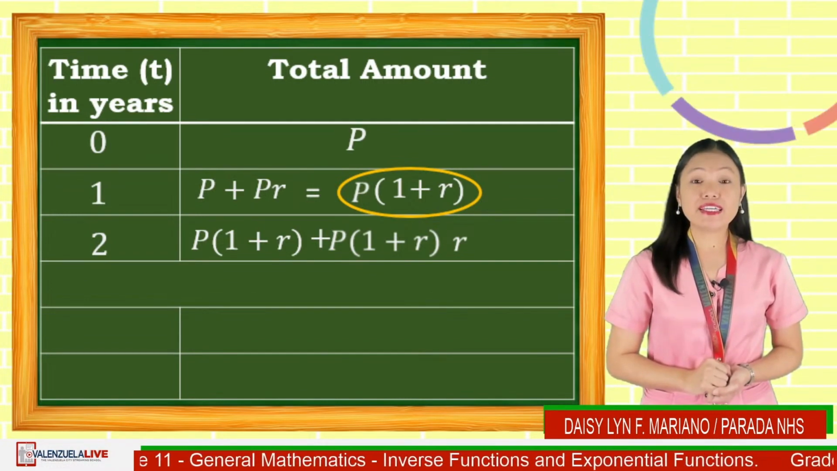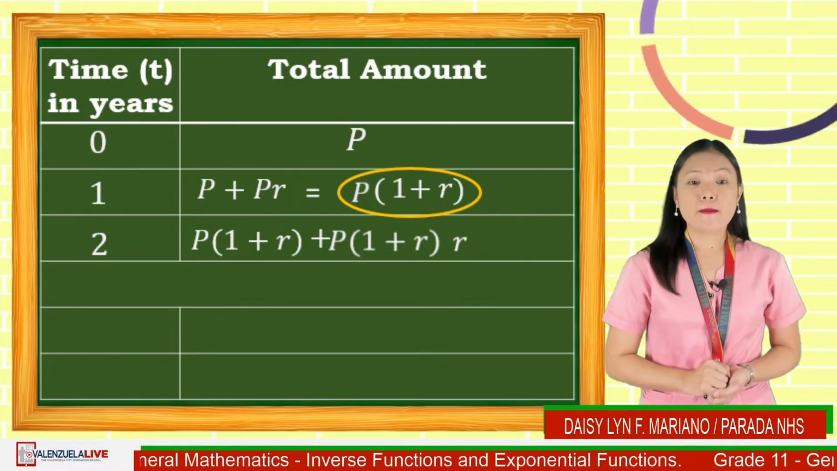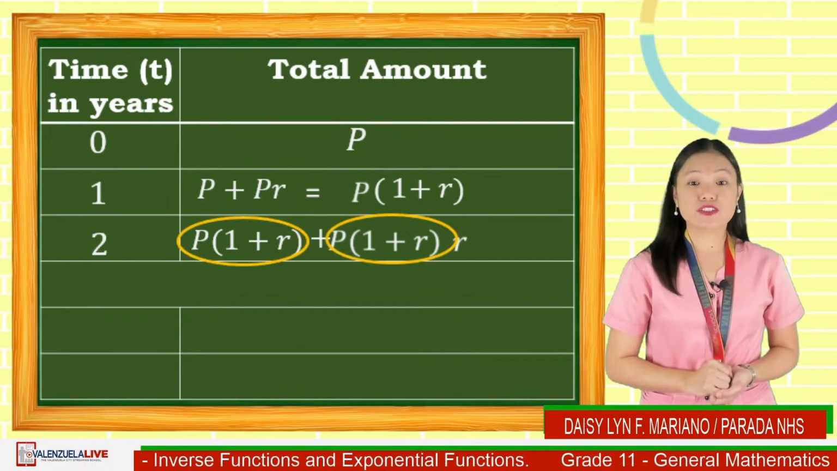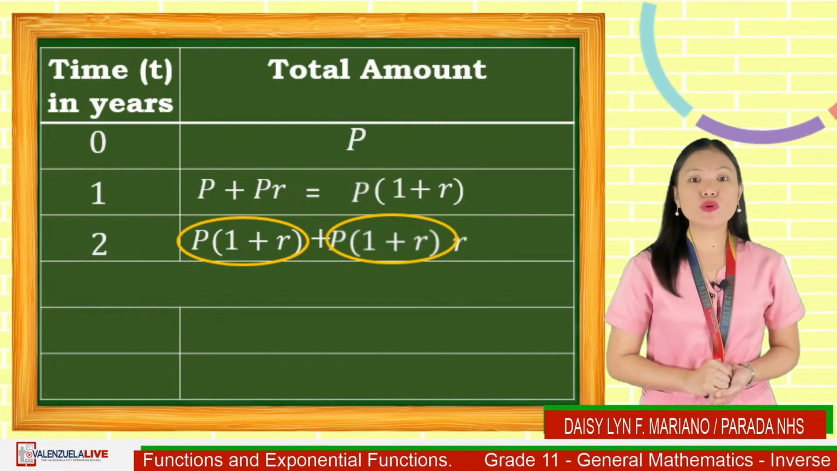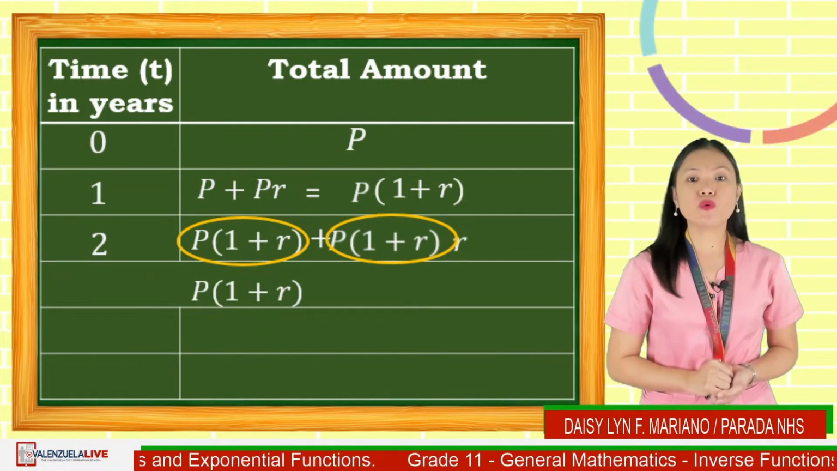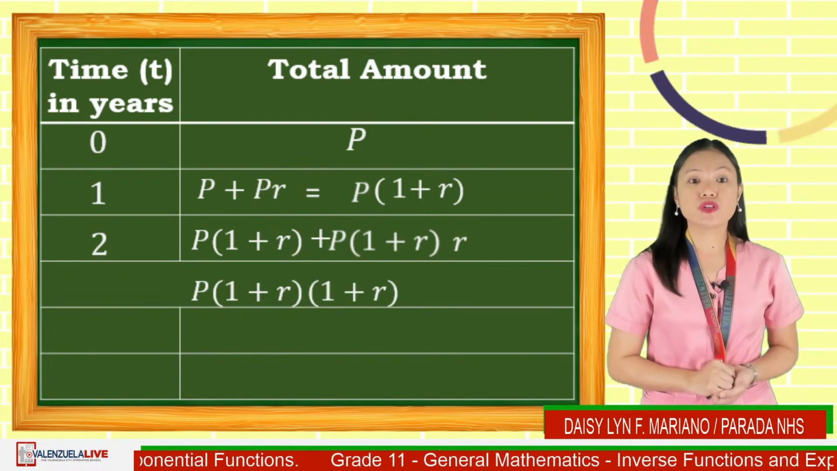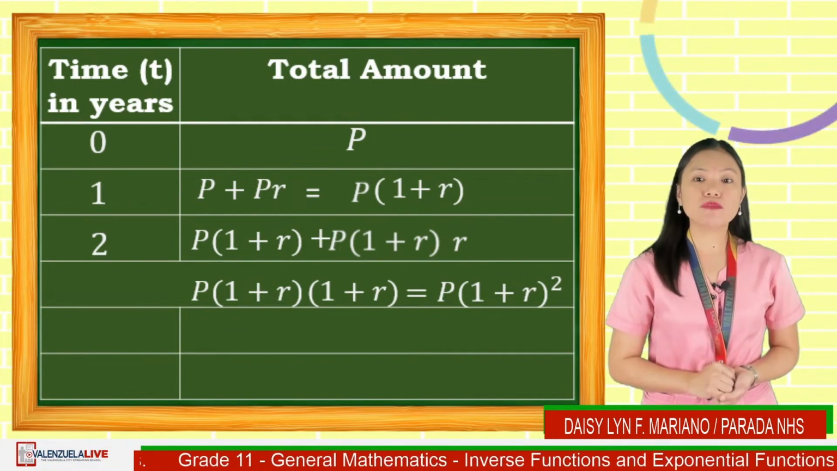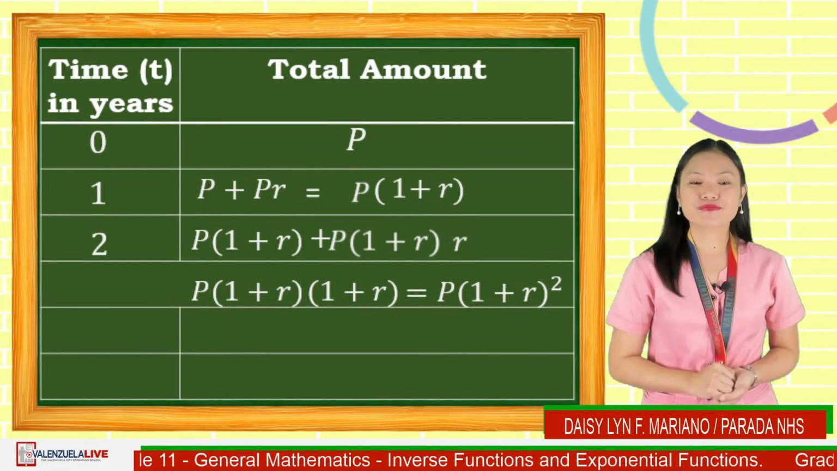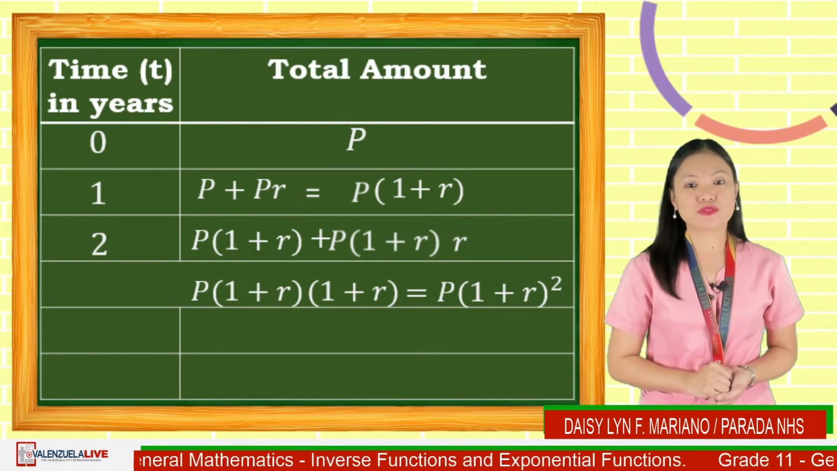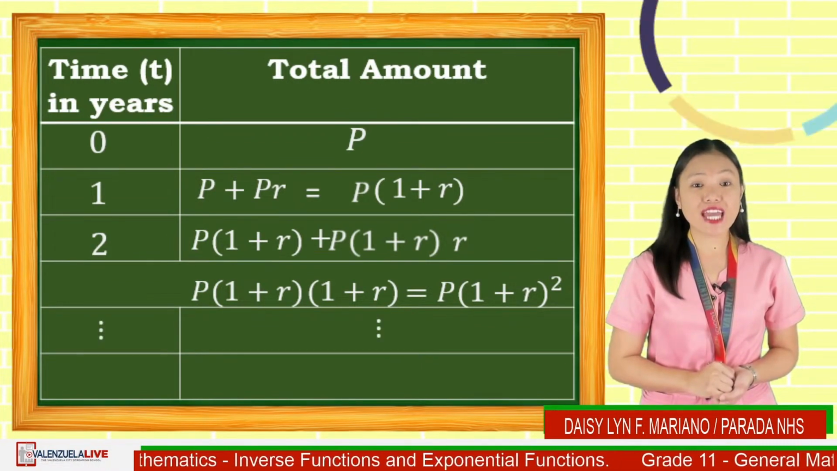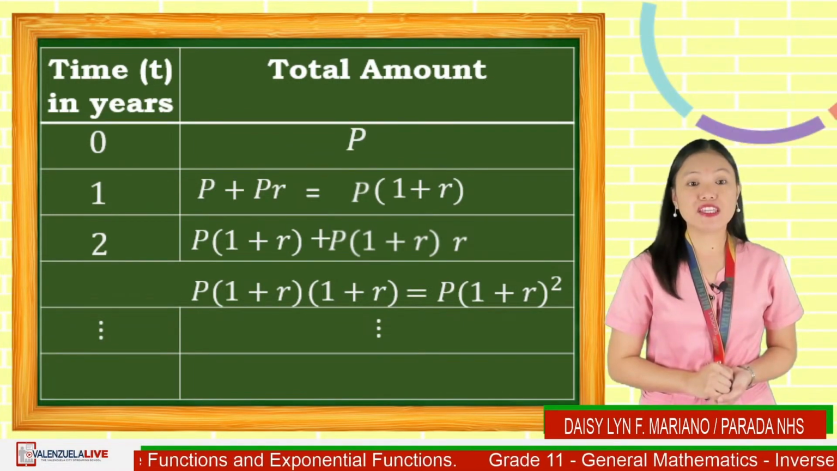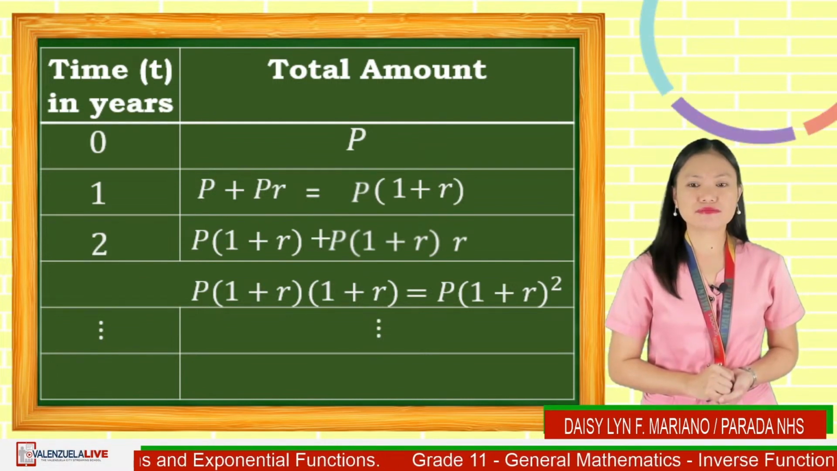We simplify it by getting its common factor, which is p times quantity 1 plus r, and the other factor as 1 plus r. But this is equivalent to p times the quantity 1 plus r raised to 2. So for the second year, the total amount is p times the quantity 1 plus r raised to 2. If this will continue, how could we model this exponentially? Observe now the total amount and the time in year. Can you see a pattern?